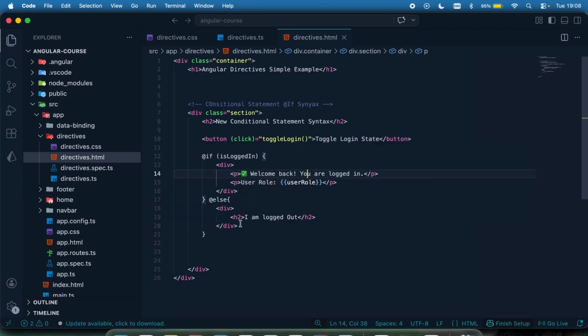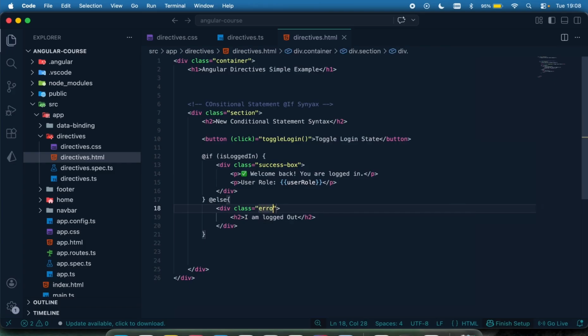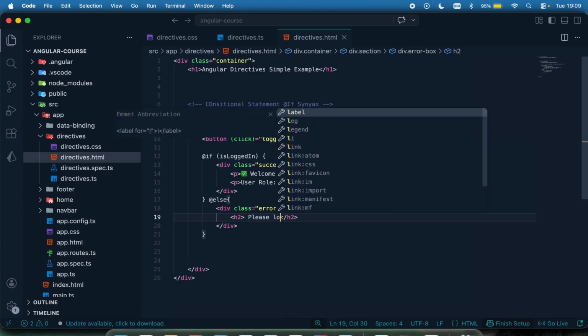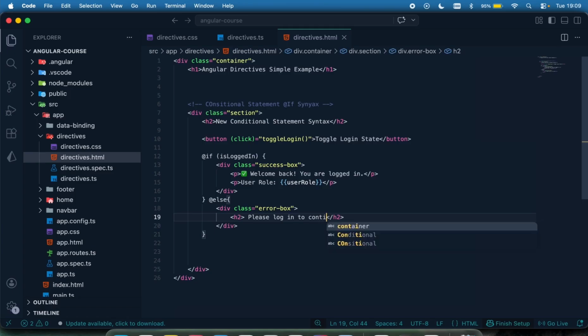Else, if I'm not logged in, that means I'm logged out. So before I do that, let me just pass in my style right here, call it success box. Okay, else if I'm not logged in, let me pass in my style, let me just say error box. I don't know. If I'm not logged in, I'm just going to say please log in to continue, something like this. And I can come right here and just put in the cancel like that.